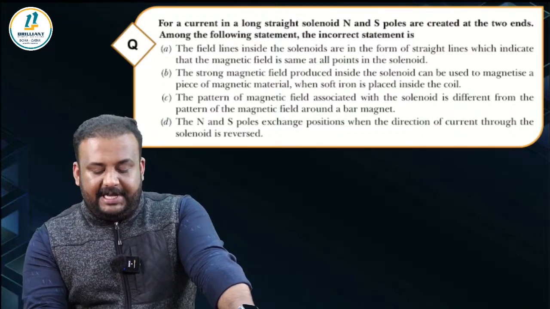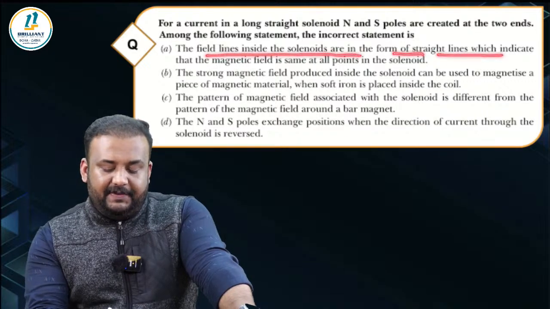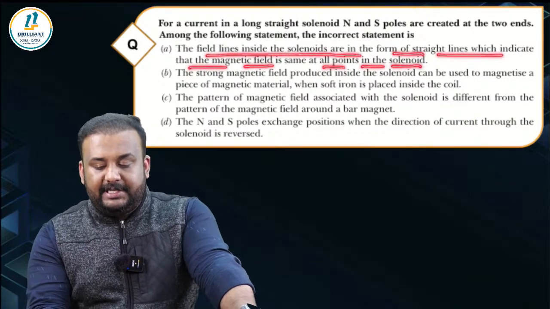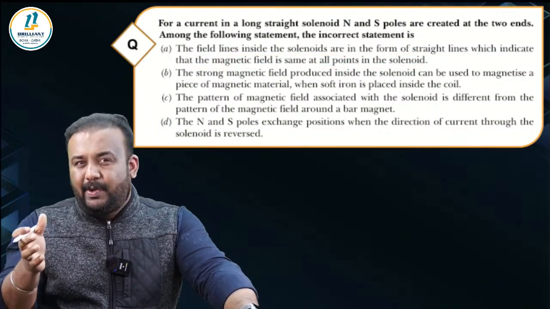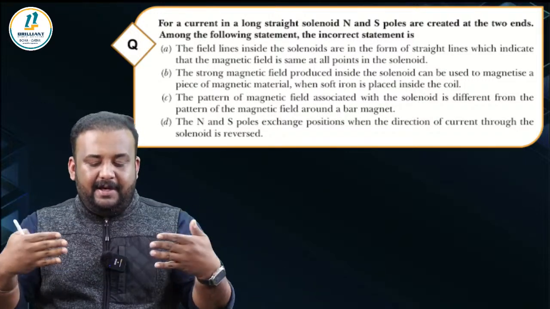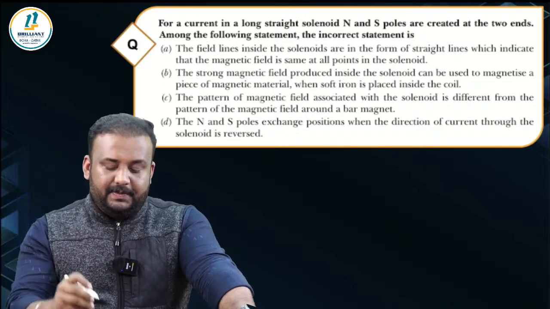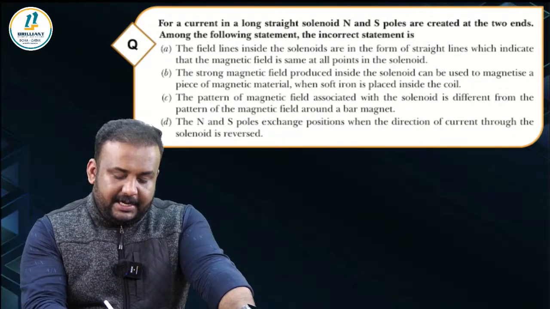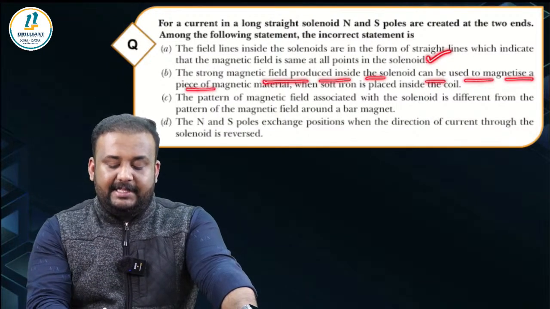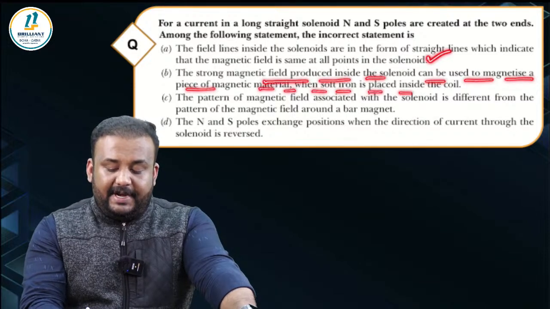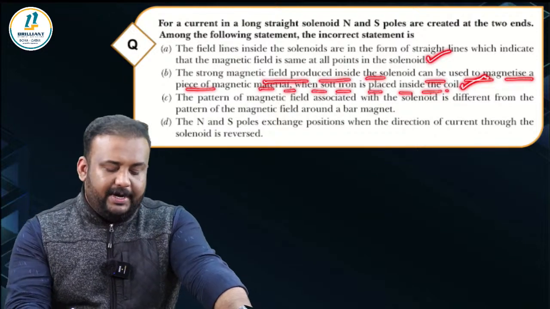Let's read the statements. The first statement says, the field lines inside the solenoid are in the form of straight lines which indicate that the magnetic field is the same at all points in the solenoid. That is a true statement, correct? Because a current carrying solenoid's magnetic field is identical to a bar magnet, right? Inside it is moving from south to north, and it is all in straight lines. Outside it is forming closed loops. So that statement is correct. And then the second statement, the strong magnetic field produced inside the solenoid can be used to magnetize a piece of magnetic material when soft iron is placed inside the coil. That is also true. You can make electromagnets out of solenoids.